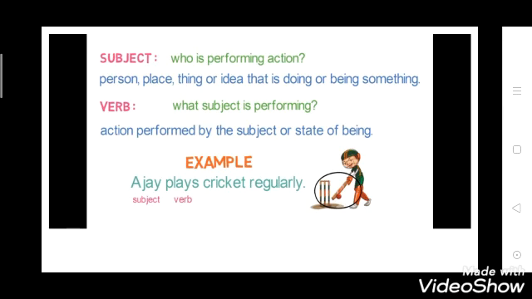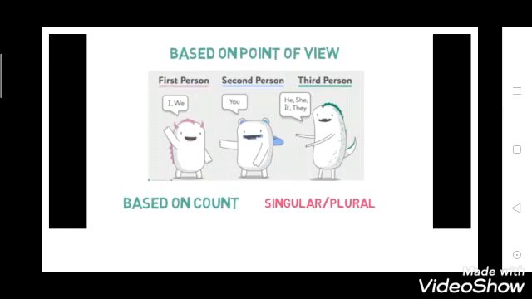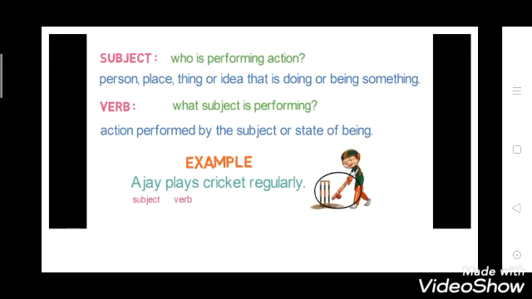Now take one example so that it is clear. Ajay plays cricket regularly. If you are not able to find out what the subject is in a sentence, you just ask one question: who is performing the action? I have written it here in green words. If you ask this question, then you will come to know that yes, Ajay is performing the action.